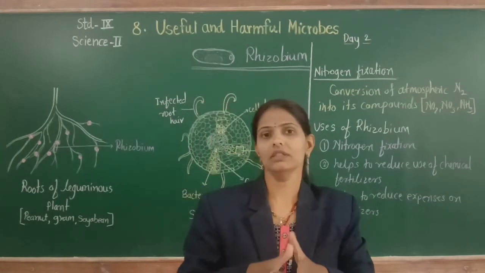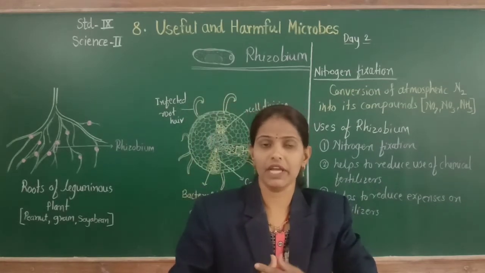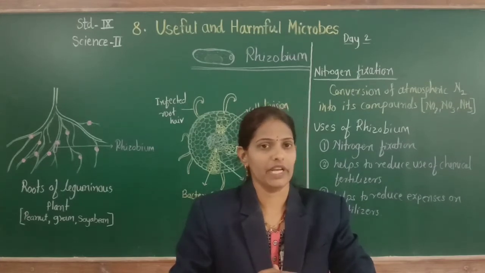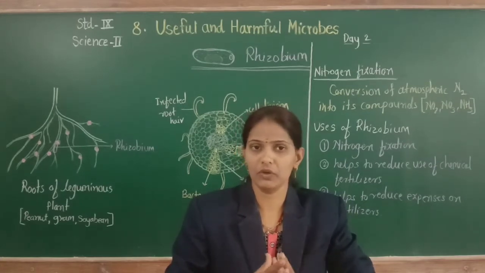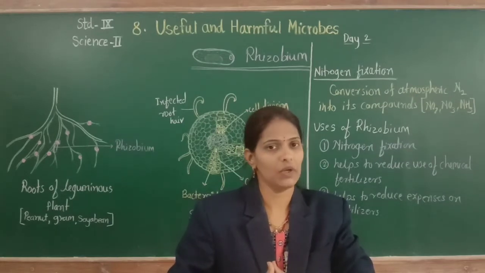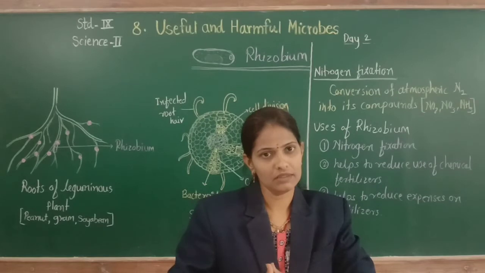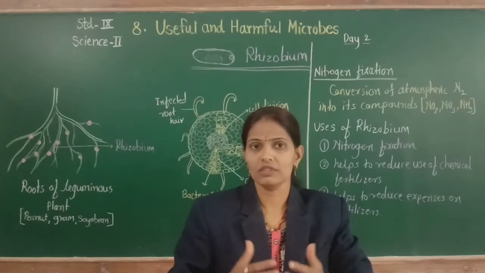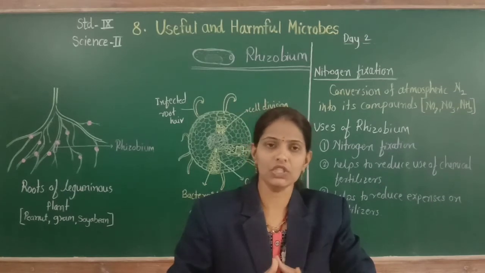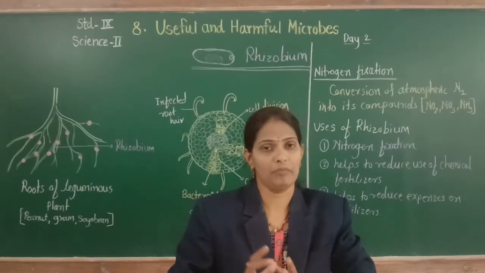We know all living organisms require nitrogen for their growth. All living organisms, plants and animals, require nitrogen for their growth and development. But plants do not consume nitrogen gas, they consume nitrogenous compounds.